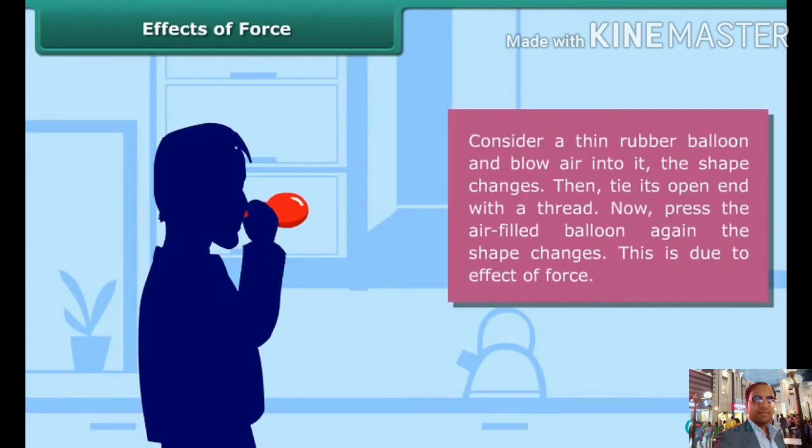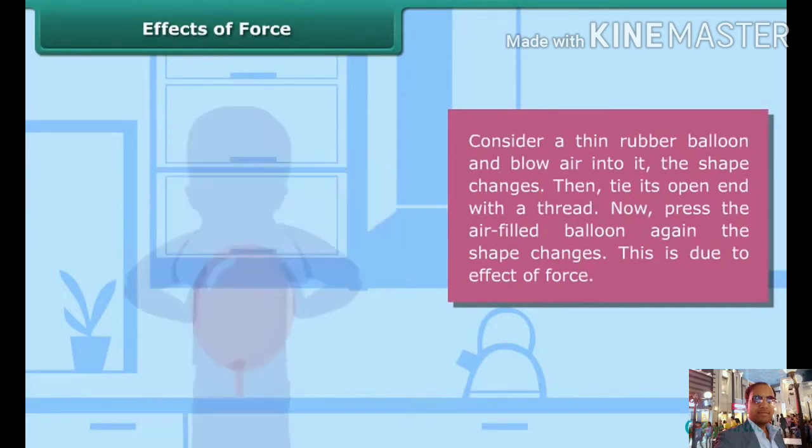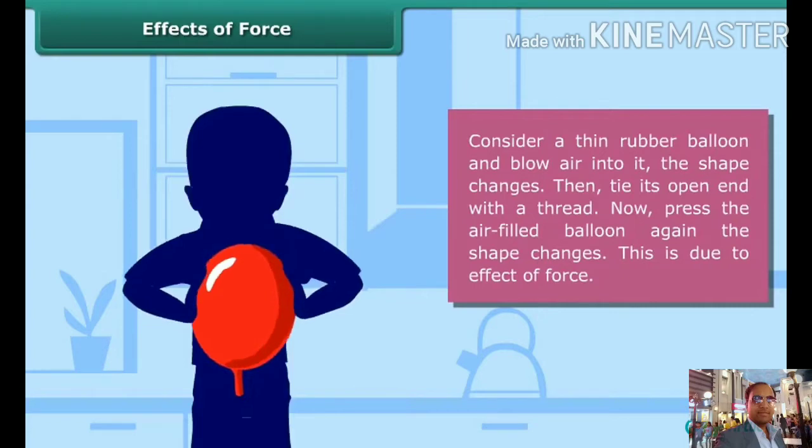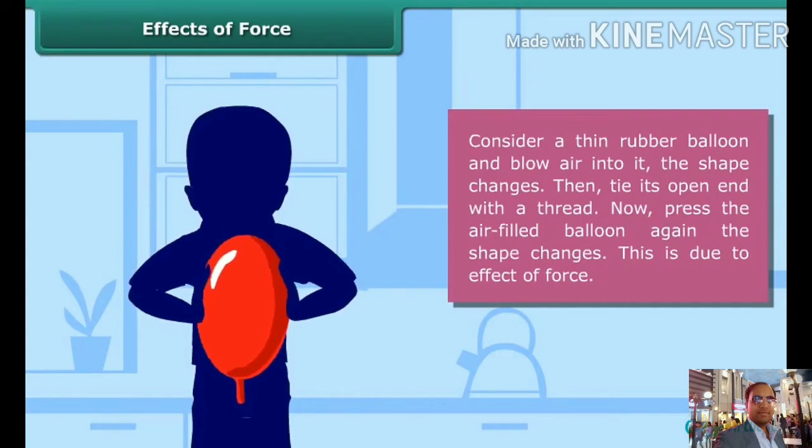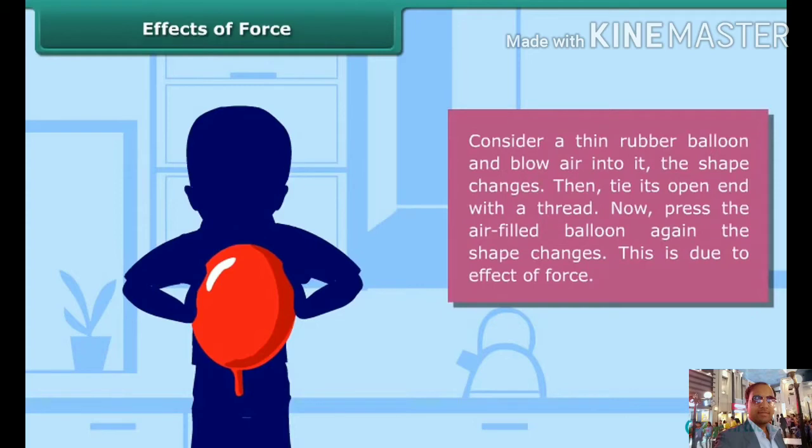Effect of force. Consider a thin rubber balloon and blow air into it. The shape changes. You see this boy. This is the effect of force for changing the shape. Now press the air-filled balloon again, the shape changes. This is due to the effect of force. The first is change in shape. Now the next effect is